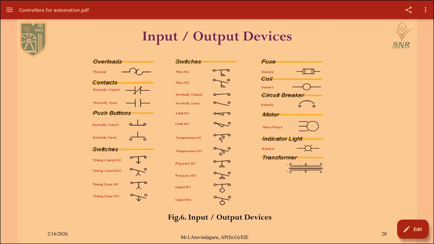Next, the switches will be termed as these symbols, and then the next is a fuse, which is used for fuse purposes, and coils, which are termed as an output. Coil is otherwise termed as output, so it will be represented here as this symbol. Then motors will be represented as three-phase motors, so they will be represented as this symbol. Then the transformer, which is used for switching purposes.